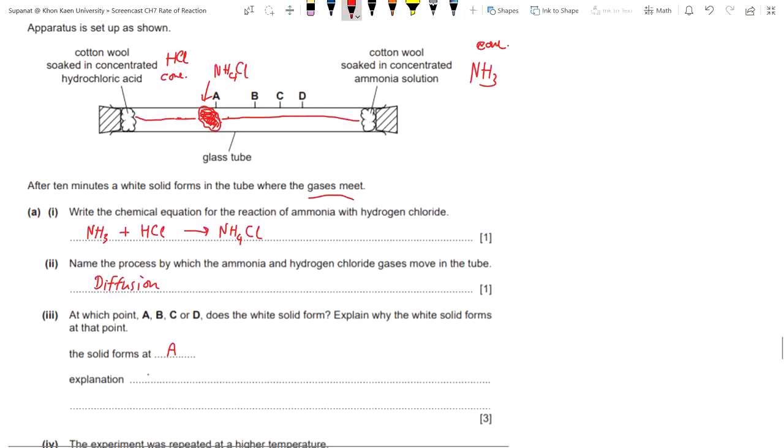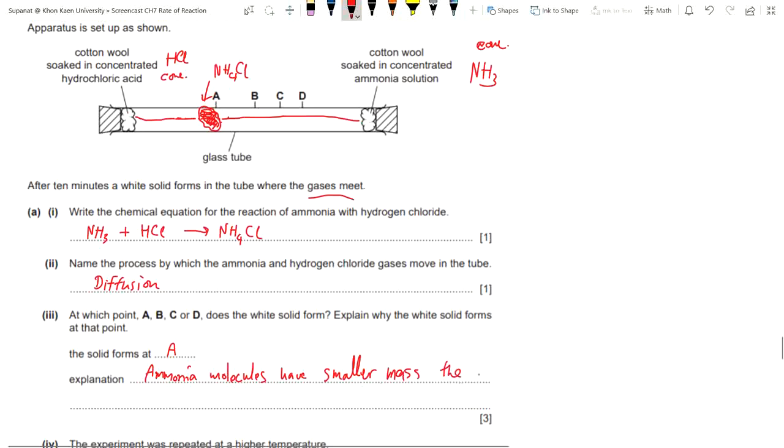Because the ammonia molecule has a smaller mass, right?